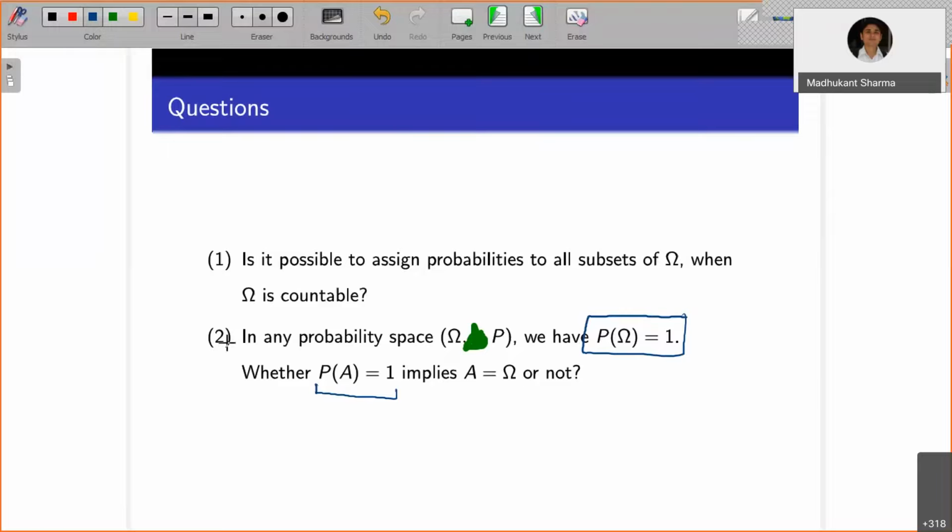I leave that as an exercise for you, because this has already been answered when we talked about the classical method. The answer is no. It is not true that the probability of an event being equal to 1 implies A equals omega. Try to investigate, and you will get the answer from the previous lecture itself.